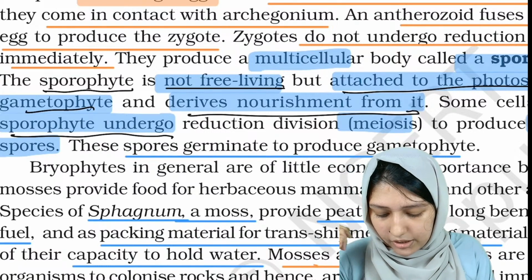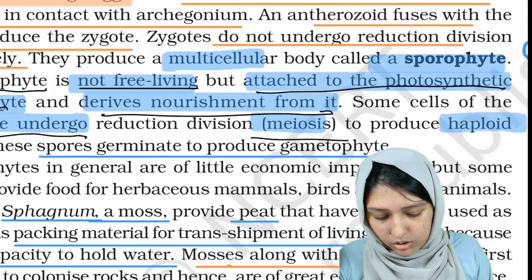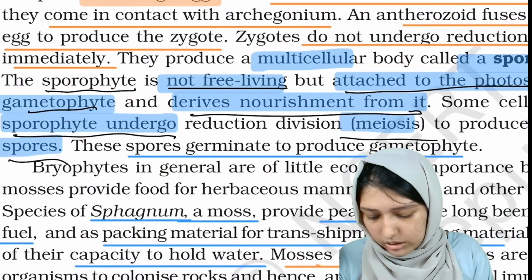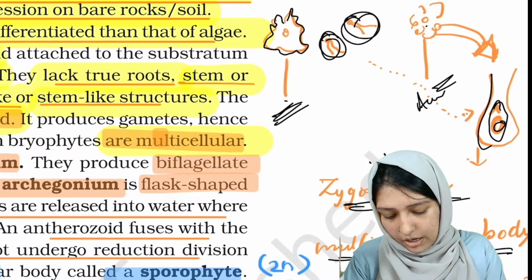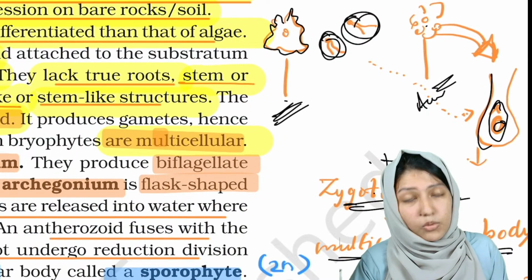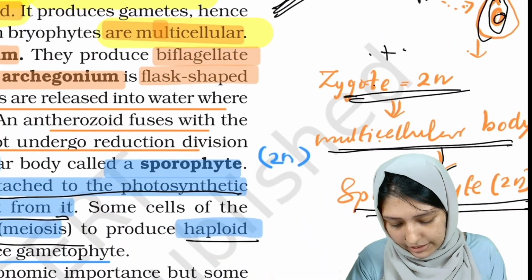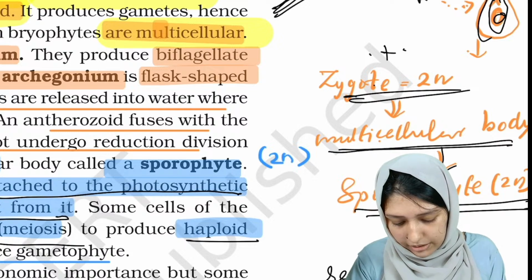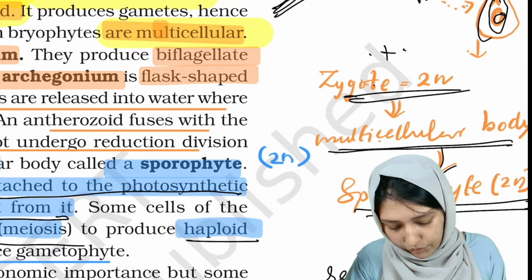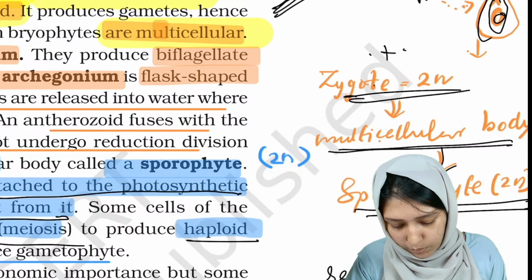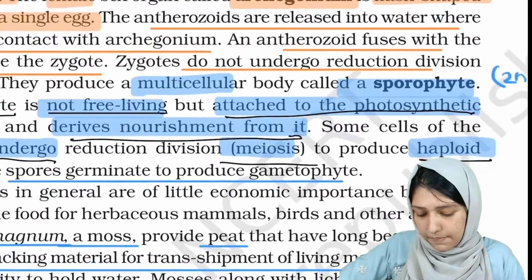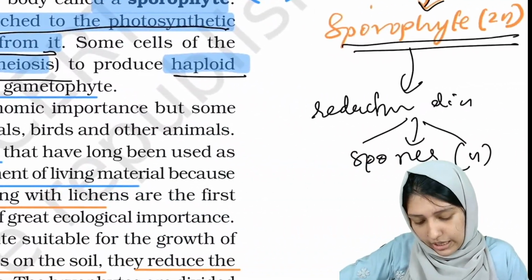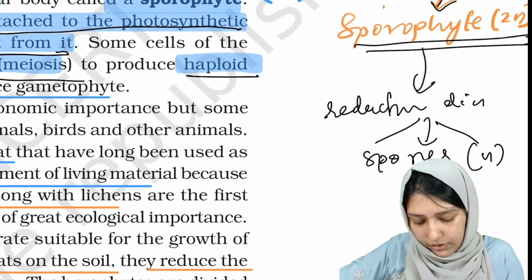Okay, sporophyte undergoes reduction division, meiosis, to produce haploid spores. We have formed the sporophyte here, right? By the fusion, zygote, multicellular body sporophyte, and this sporophyte will undergo reduction division to form spores, and these spores will be haploid. And these spores again germinate to form gametophyte.